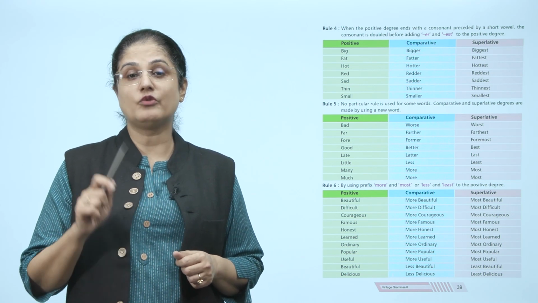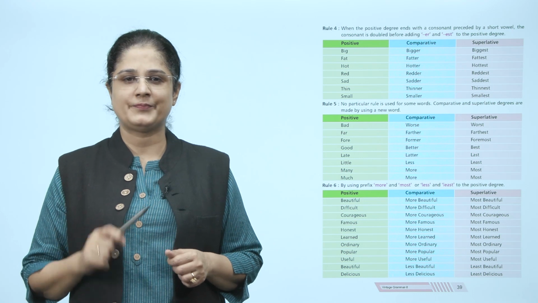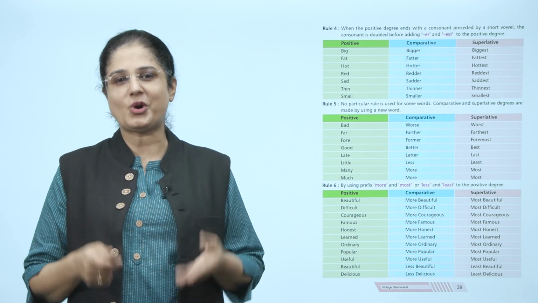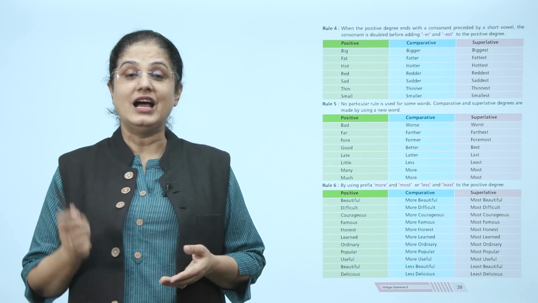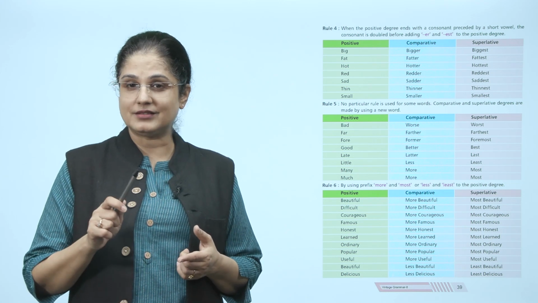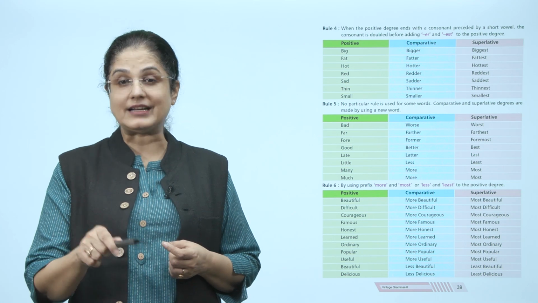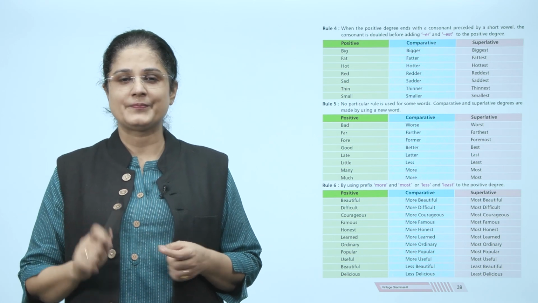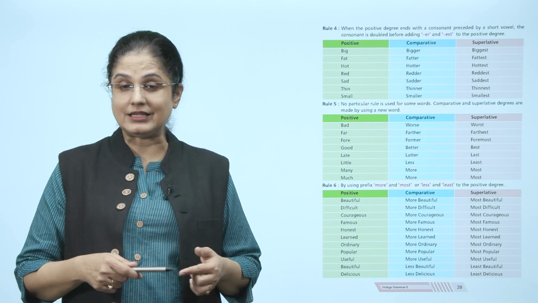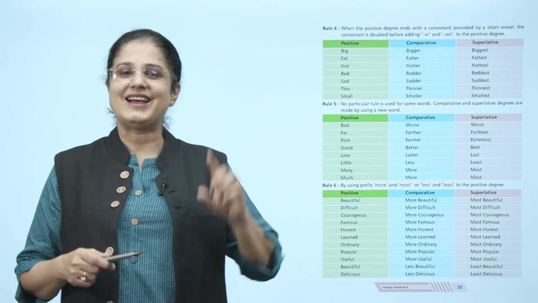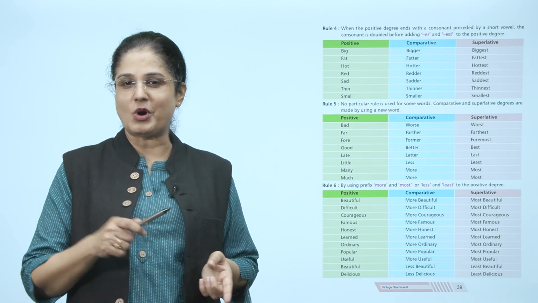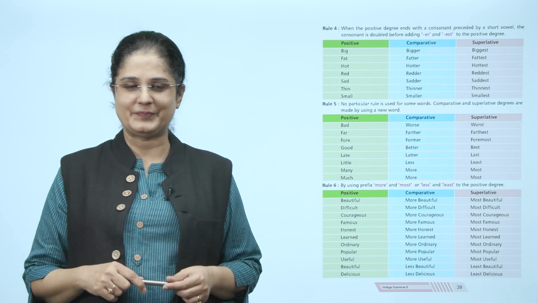Fat changes to fatter and fattest. Hot changes to hotter and hottest. Red changes to redder and reddest. Sad changes to sadder and saddest. Thin changes to thinner and thinnest. And small changes to smaller and smallest.